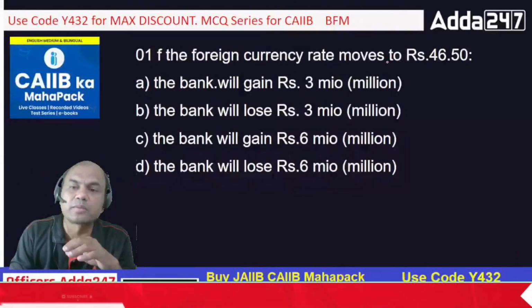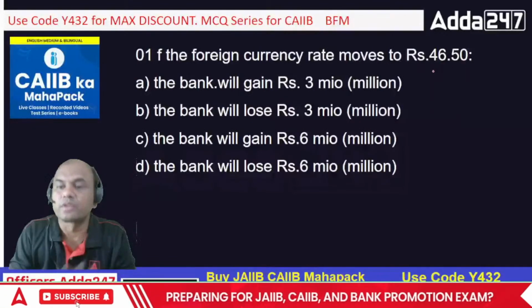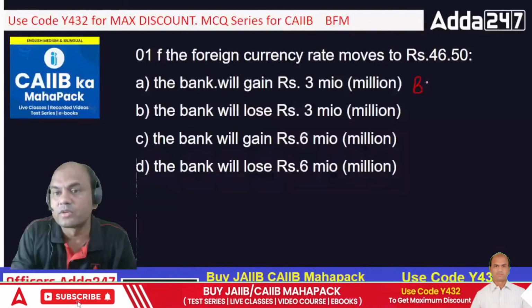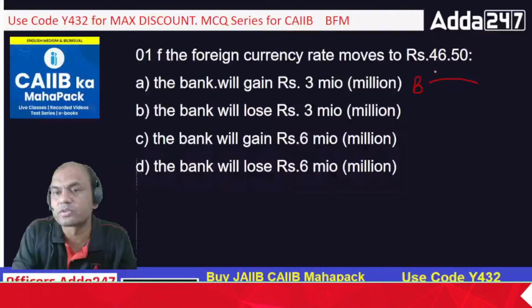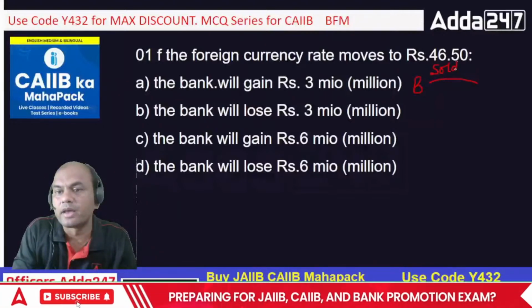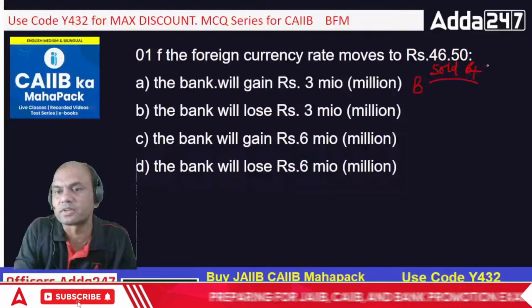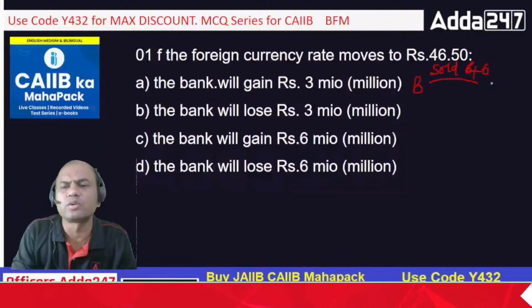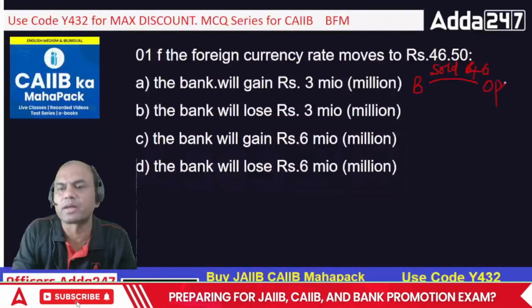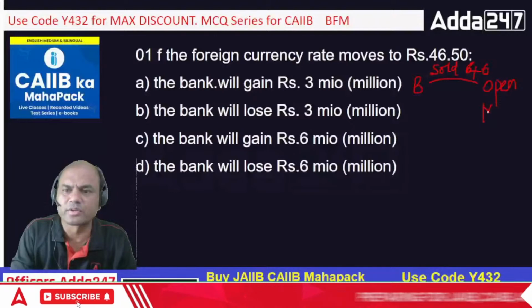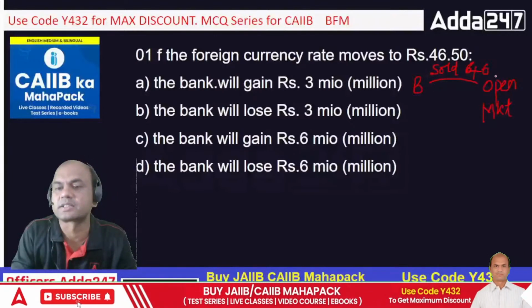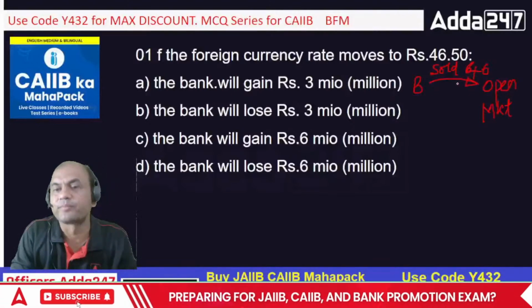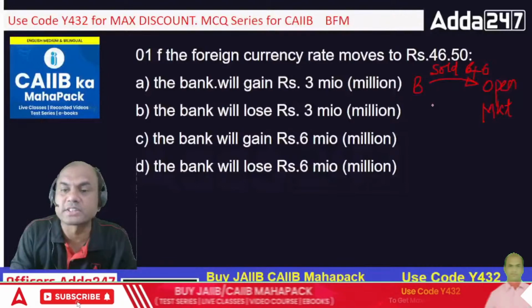If the foreign currency rate moves to 46.5. So now look at this. That's what I said. Focus on whatever I am saying. Bank sold. I'll write it over here. Sold at 46. Okay. Got it? Simple. To market. Whom did they sell to? They sell it in the open market. This is known as the open market. There are many buyers. Okay. So in the open market, they sold it at 46. Now see, these dollars are sold. Now the rate goes to 46.5.